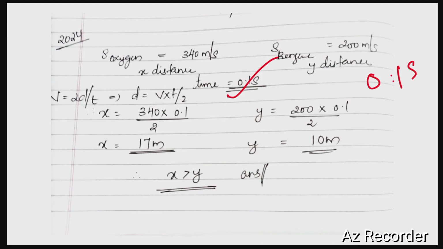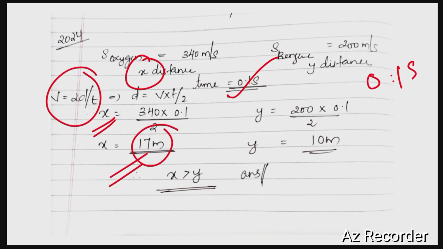Okay, so we can use the equation V is equal to 2d by t. Here we have to calculate the distance, so d is equal to V into t by 2. The distance traveled in oxygen is x. So x is equal to the velocity of sound in oxygen, 340, into the minimum time required, 0.1, divided by 2. Upon solving, we get x to be 17 meters.